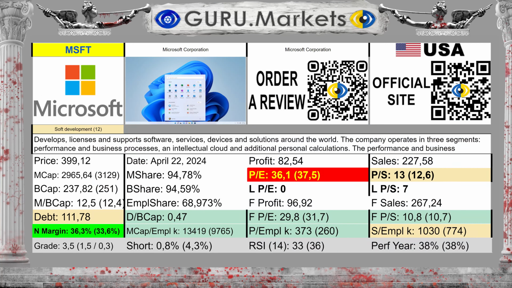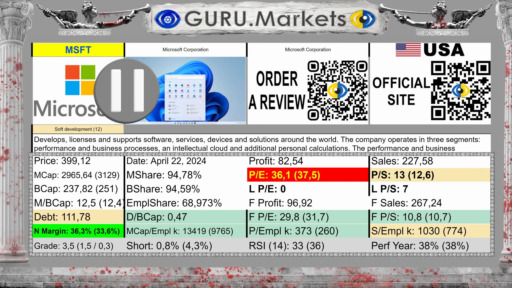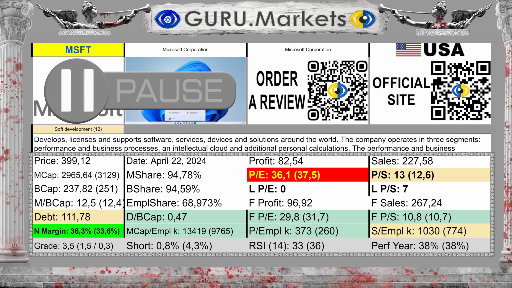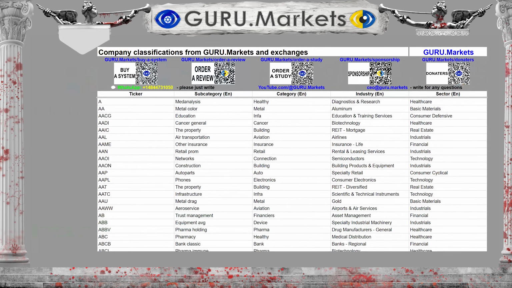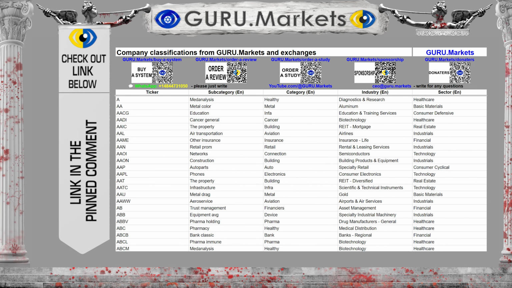Let's start with summary information about the company. A little further we will look at each indicator in more detail. If you want, you can pause it. We invite you to take a closer look at each of the corporation's indicators. Access to the table with the classification of tickers is free.